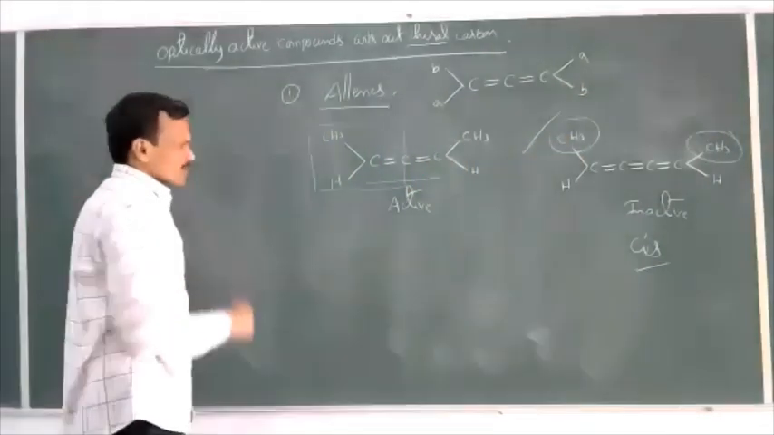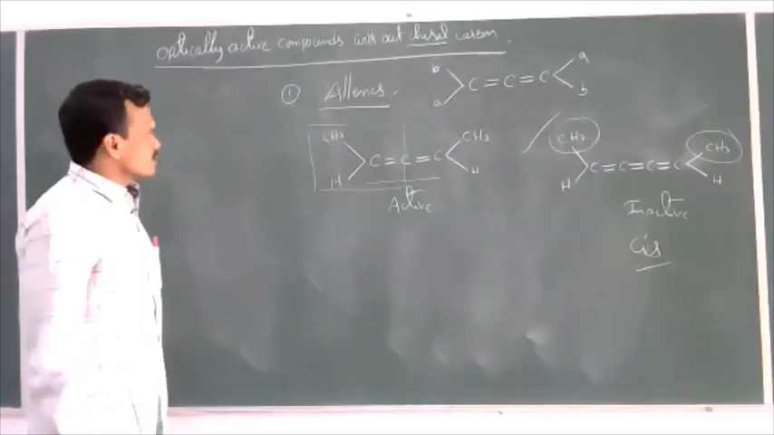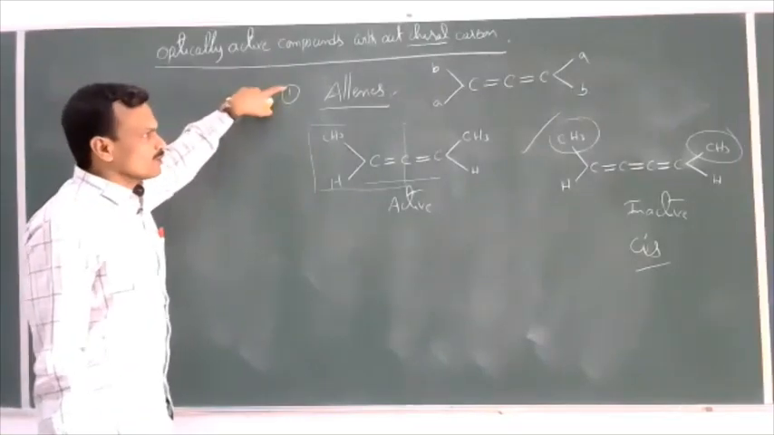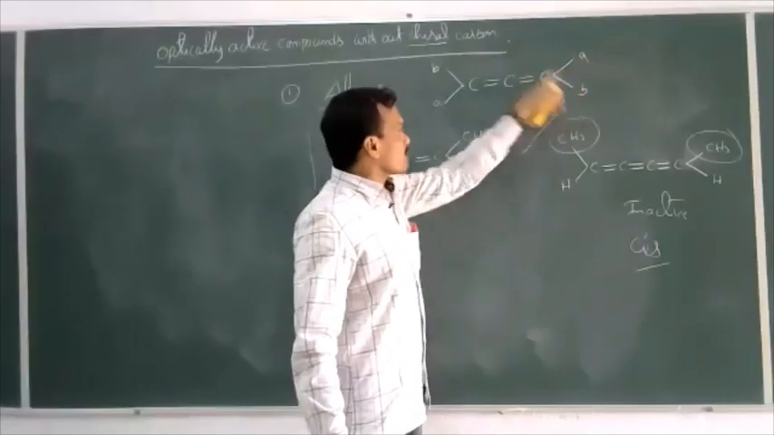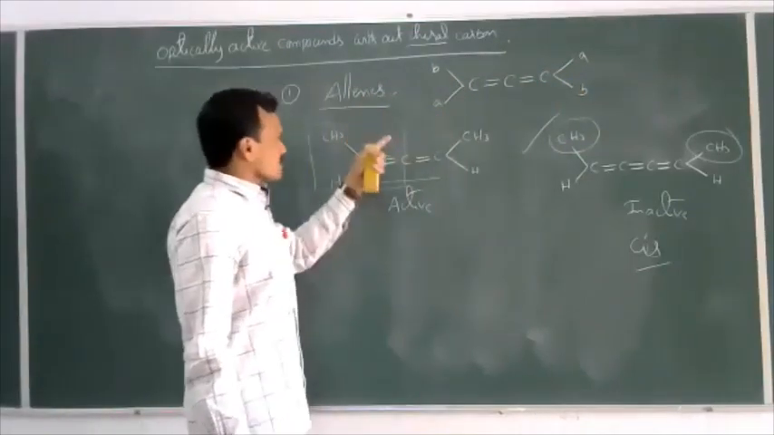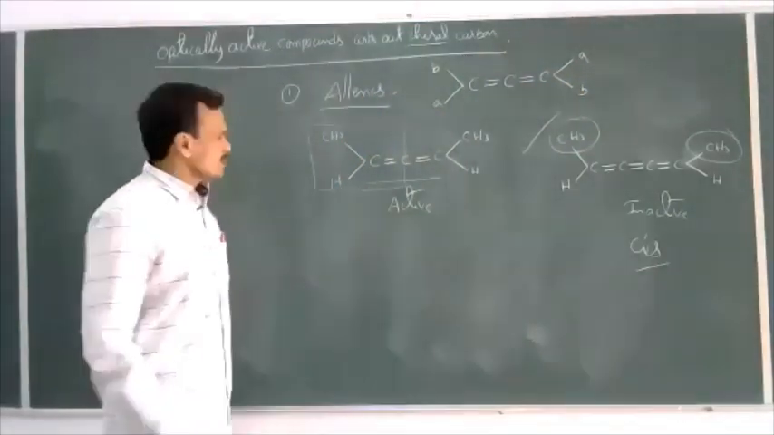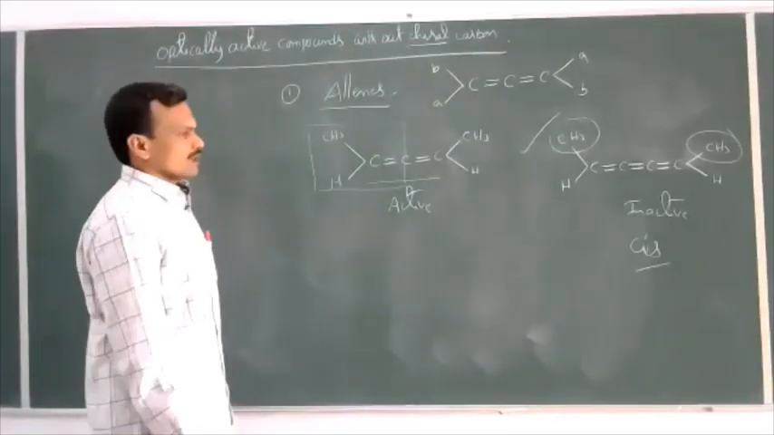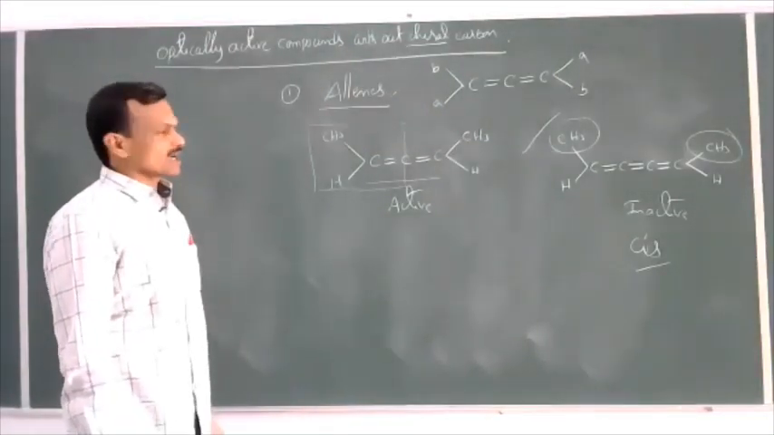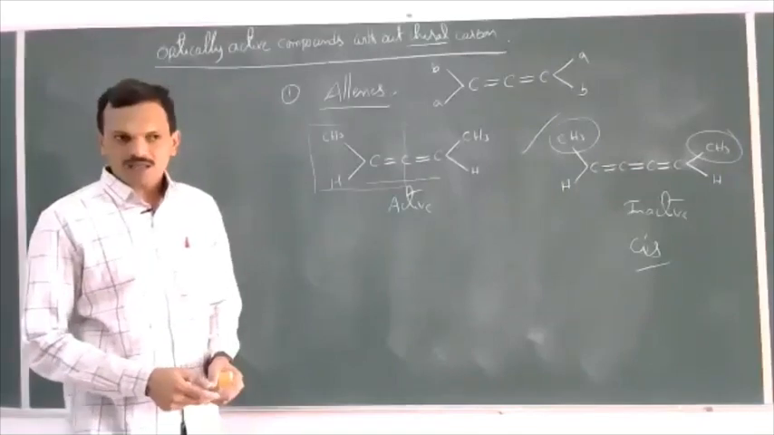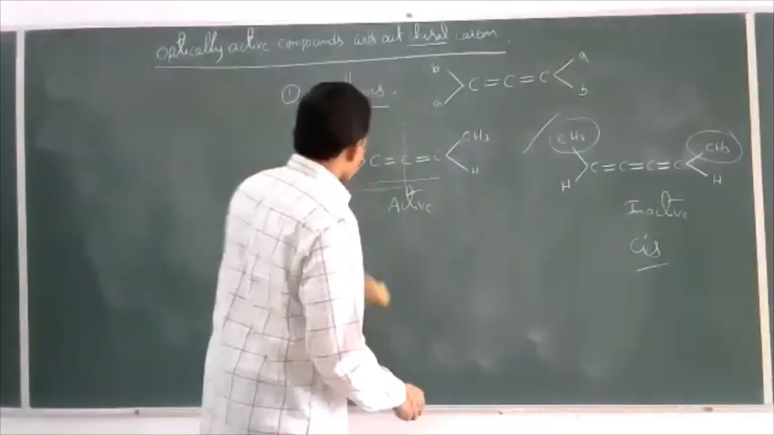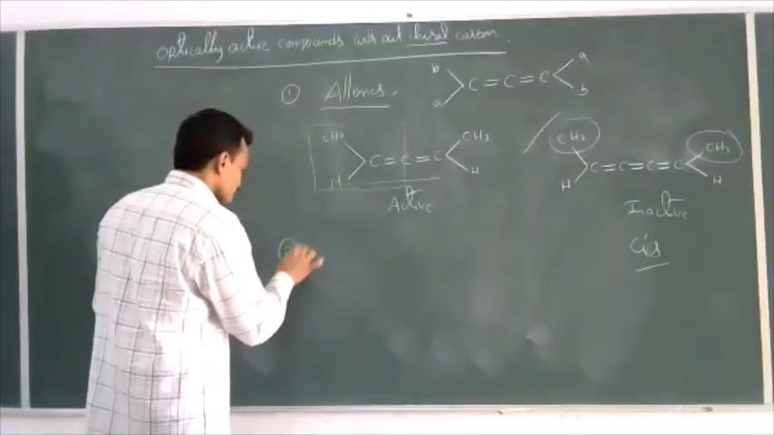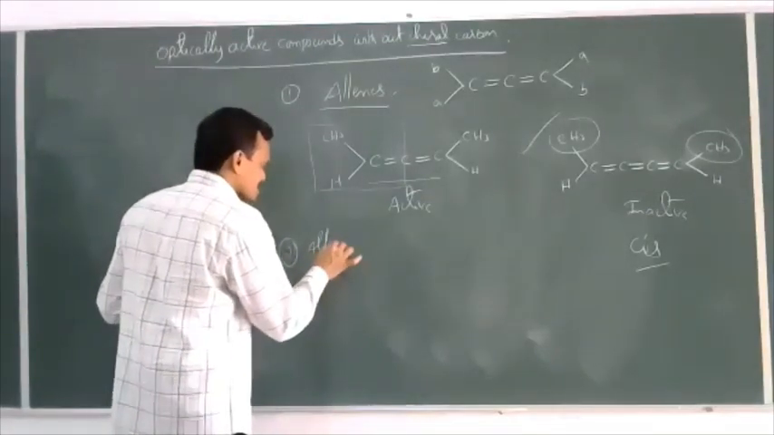So this is the first type, allenes. Allenes are the compounds having a general formula like this, and if the two groups bonded to the terminal carbons are different, then the compound is optically active. This is the first type, which does not contain a chiral carbon, but the given compound is optically active. Next. Now come to the second one. Alkylidenes.